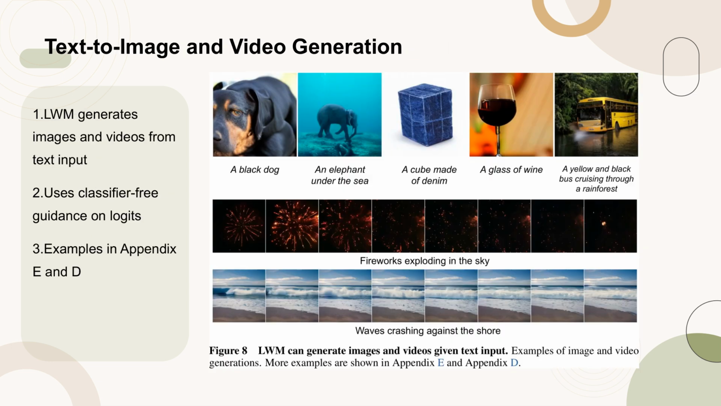Figure 8 demonstrates the capability of LWM to generate images and videos from text input. The process involves using classifier-free guidance on the logits for autoregressive sampling, similar to prior work. Examples of these generated images and videos are provided, with more detailed examples available in Appendix E and Appendix D.